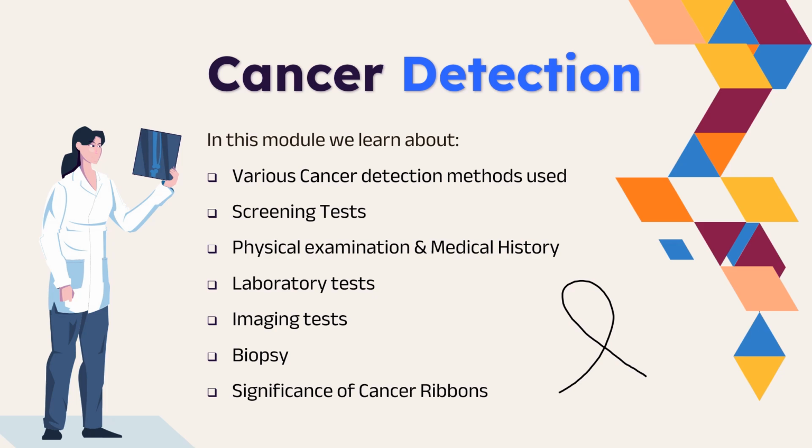But did you know that there are around 45 different types of ribbons, and each ribbon means a different type of cancer? So we have also explained the significance of cancer ribbons and various types of cancer ribbons, so that in future you can clearly understand which cancer an awareness campaign is for and what its significance is. That also we will cover in this particular module.